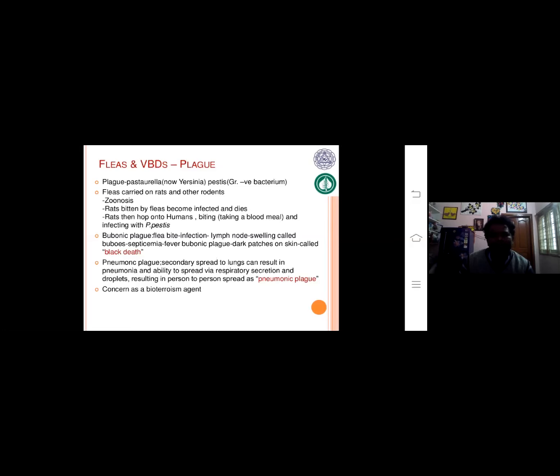Rats bitten by fleas become infected and die. Rats then hop on humans, bite them, take a blood meal and infect them with Pasteurella pestis. Sometimes rats pollute our food material with their fecal material, and when we eat that contaminated food, people are affected by this plague disease.